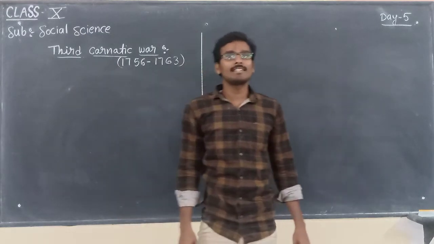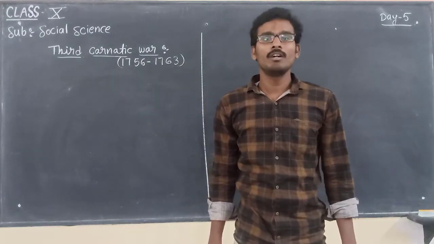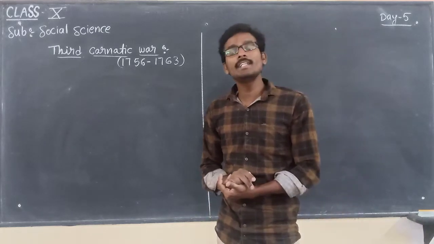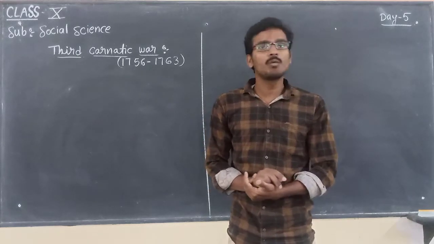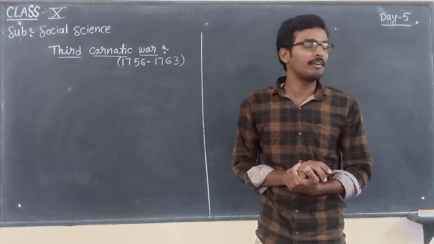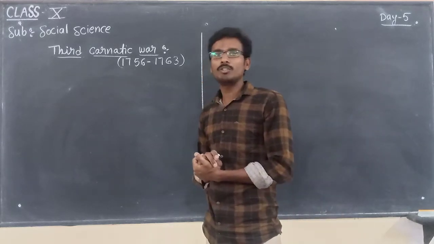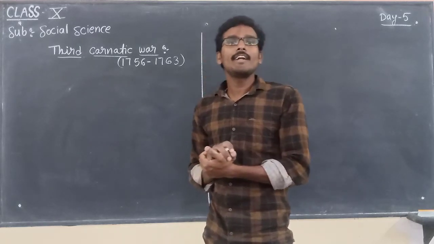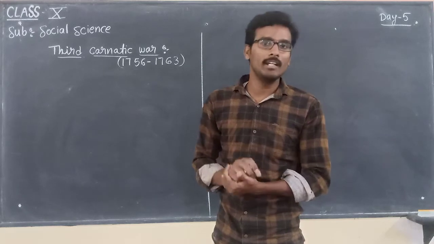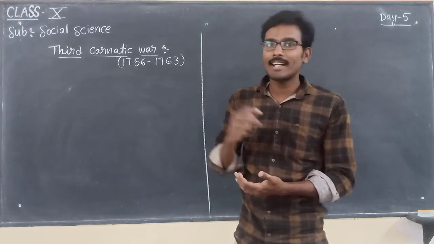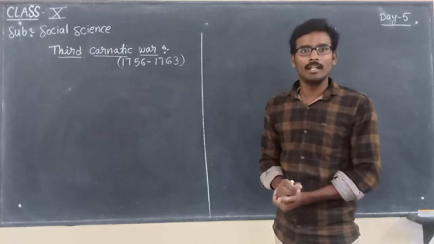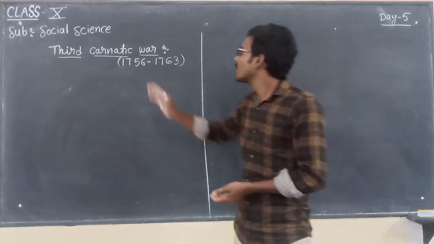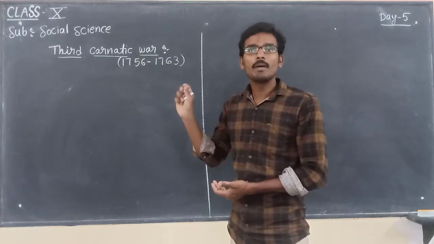In the previous classes, we discussed the two Carnatic wars fought between the British and the French. In that, we discussed the first Carnatic War and the second Carnatic War. What is the treaty that ended the first Carnatic War? Aix-la-Chapelle Treaty. What is the treaty that ended the second Carnatic War? That is the Pondicherry Treaty. So now, in this class, we will talk about the third Carnatic War between the British